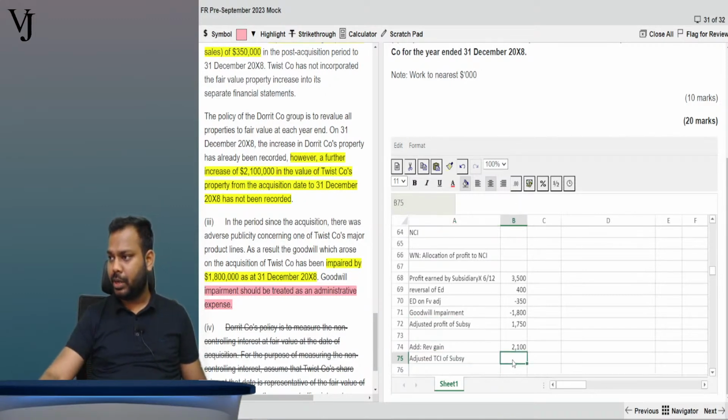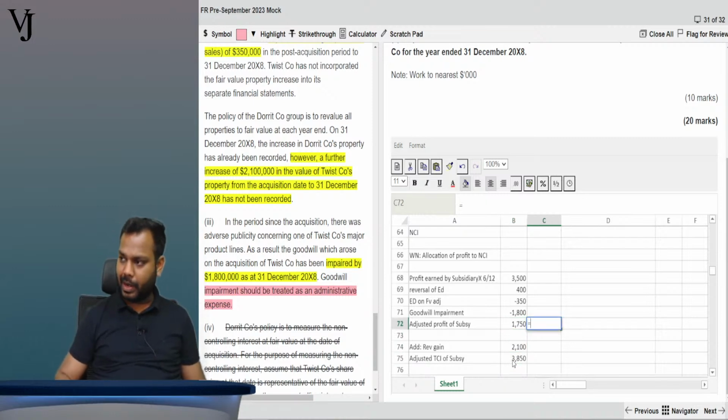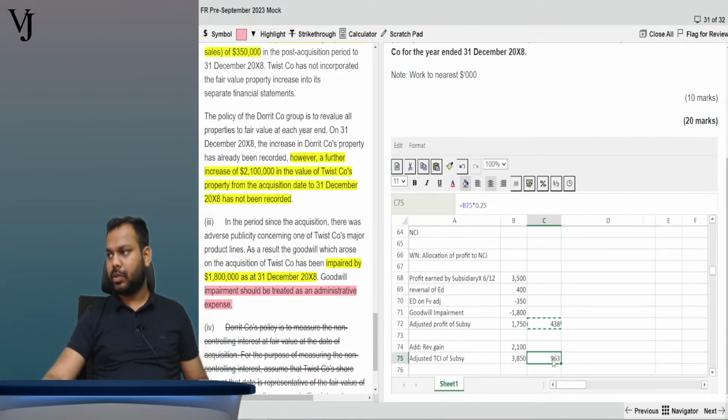So what is the amount here? The amount here is equal to this plus this. Now what is the NCI share? NCI share is this multiplied by 25%. Okay, this multiplied by 25%. Now copy and copy. Okay, so now this is the amount.